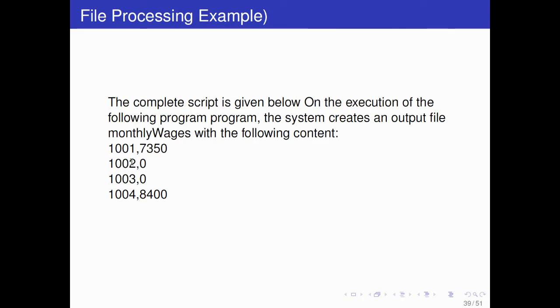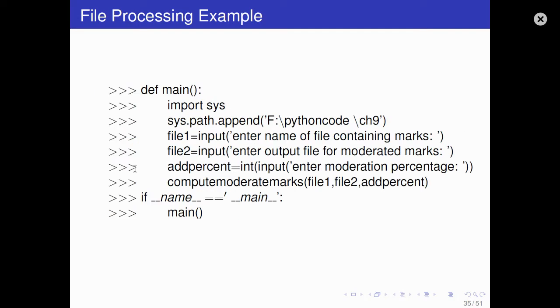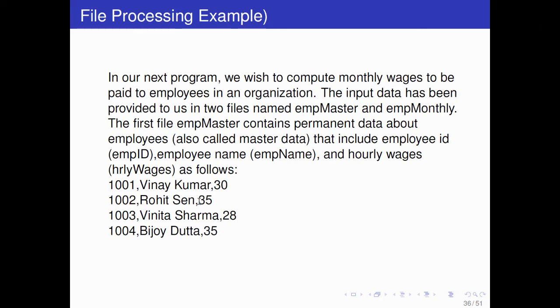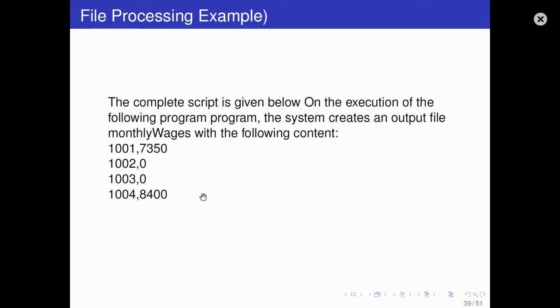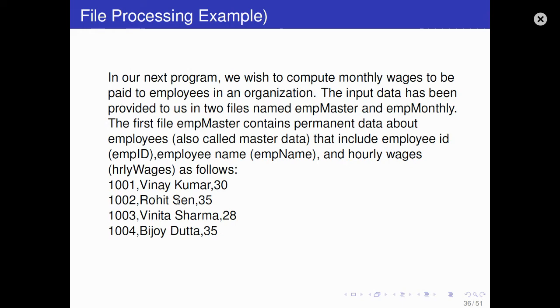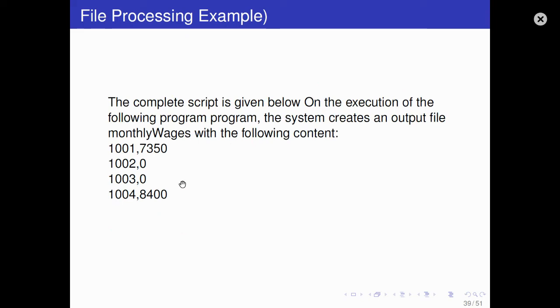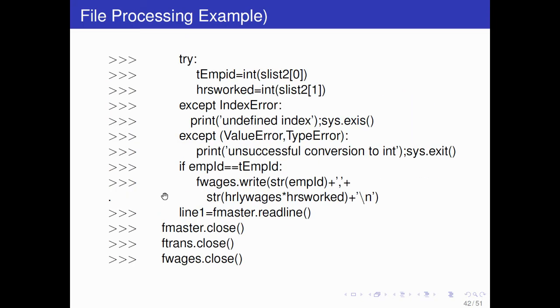Here it was 0, so 0, and for our wages 35, so 35 is 0, 35. So it will generate like that. Similarly, for the last employee, 240 hours it worked in a month, and for our salary is 35, so 35 into 240, so it will generate like this. Okay, this is a program you can read.